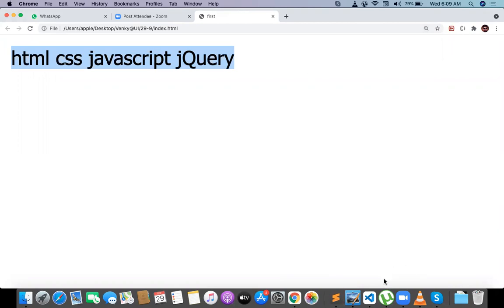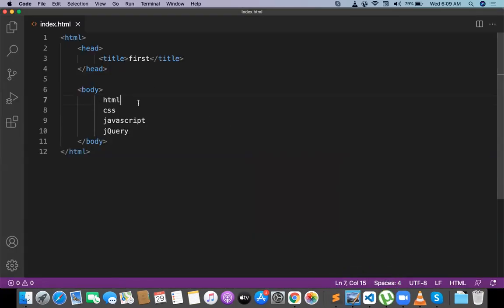I want to go for the breaks. Then what I want to do, I just want to give a break. So BR is the tag for the break. This is an unpaired tag. BR is unpaired. But HTML is a paired tag. Head is a paired tag. Title is a paired tag. Body is a paired tag. But here BR is an unpaired tag.